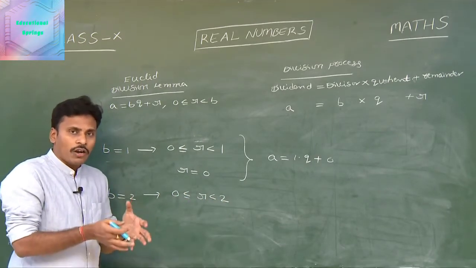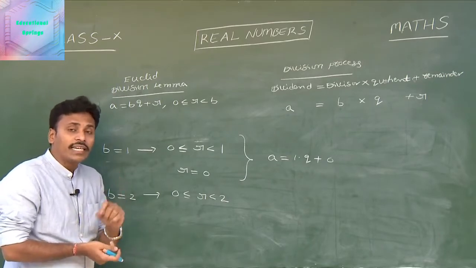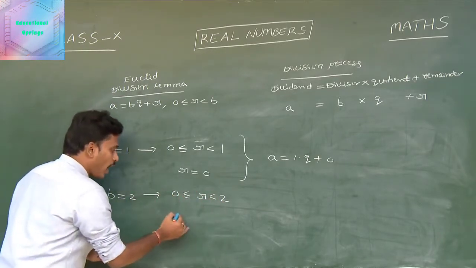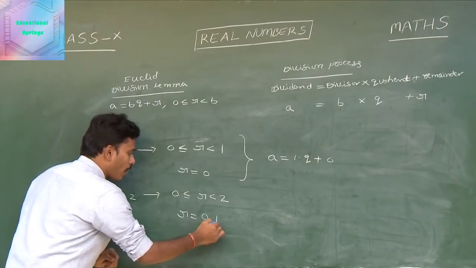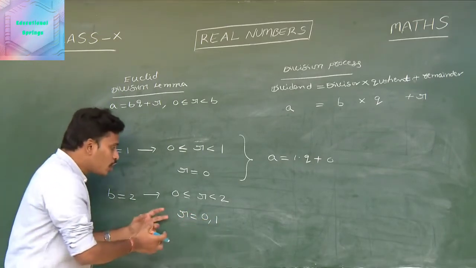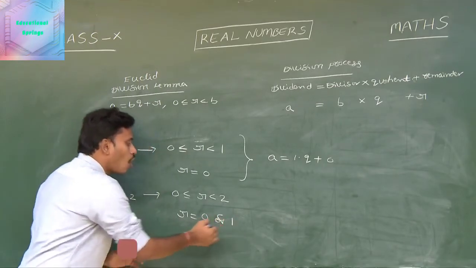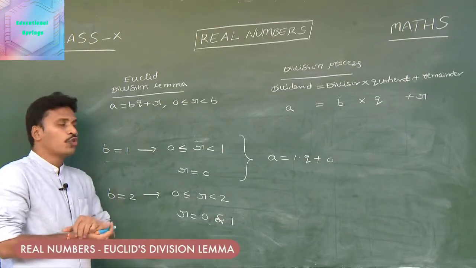We know that r is an integer, and the integral values in between 0 and 2, where 0 is also allowed, are nothing but 0, 1. That means the value of r either may be 0 or may be 1 if b is equals to 2.